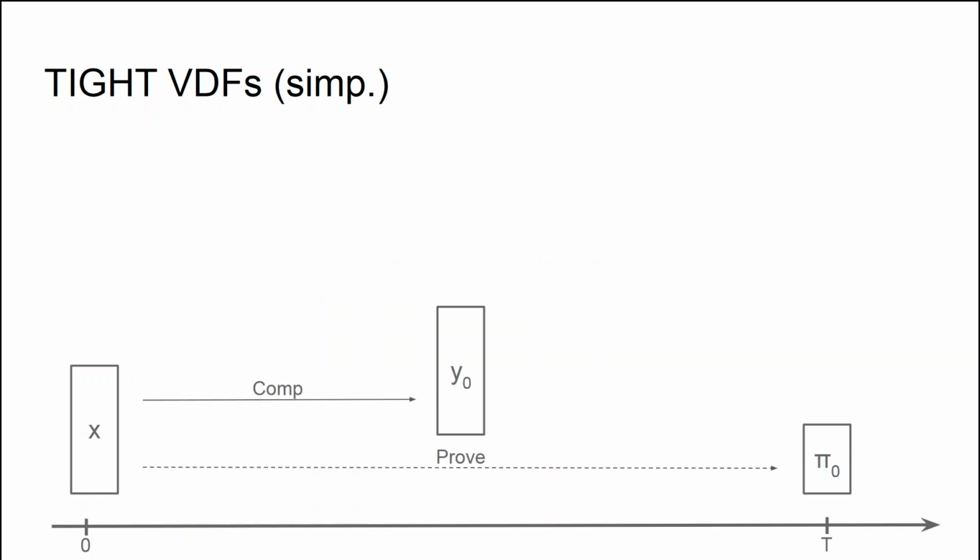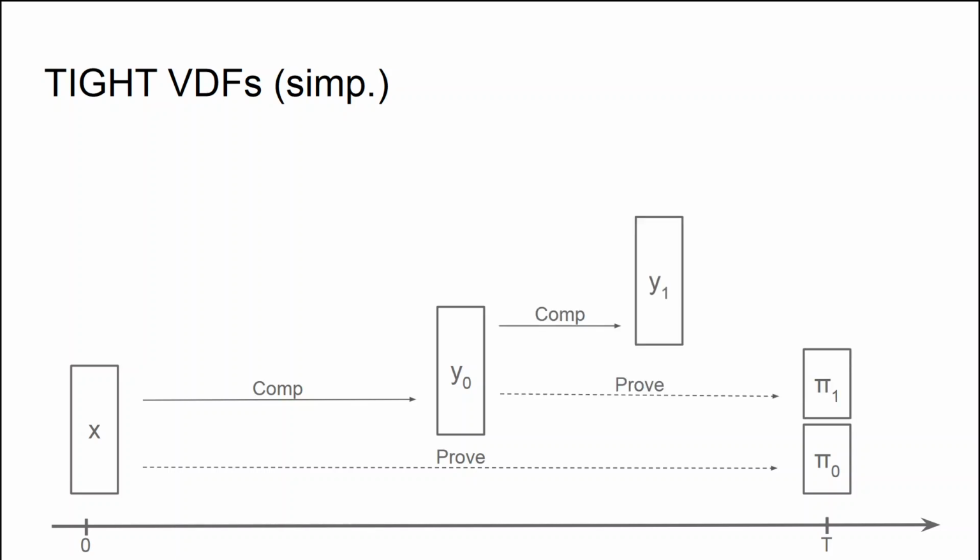And the basic idea of our compiler is very natural. First, I'm going to take the evaluation of a VDF with time parameter t over 2 and run both the compute algorithm and the prove algorithm in parallel. Note that the prove algorithm will terminate at time exactly t, whereas the compute algorithm will terminate much earlier. However, it is going to output some intermediate value of the computation, which is not the actual output of the verifiable